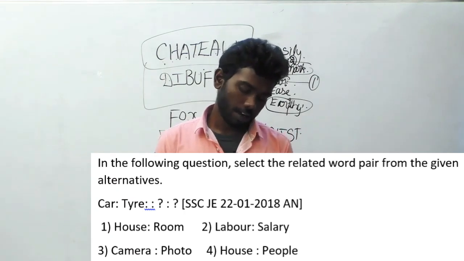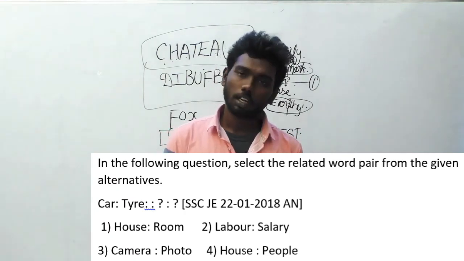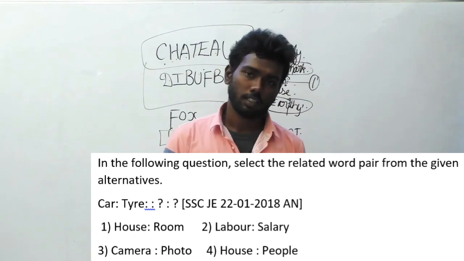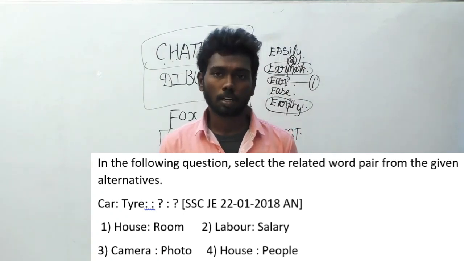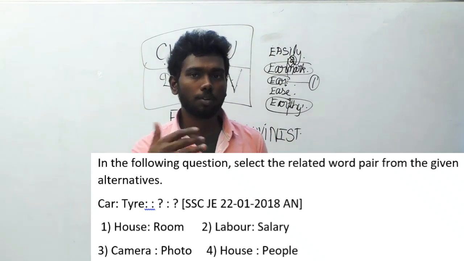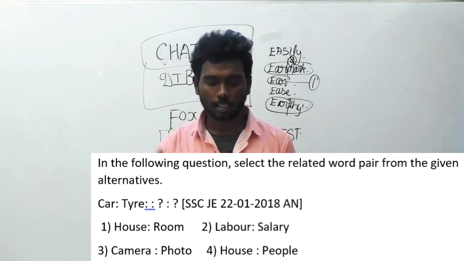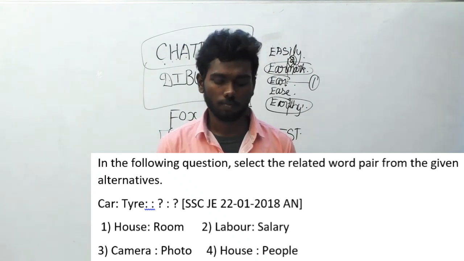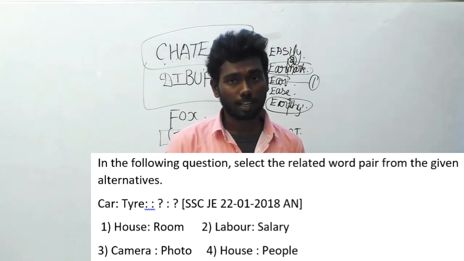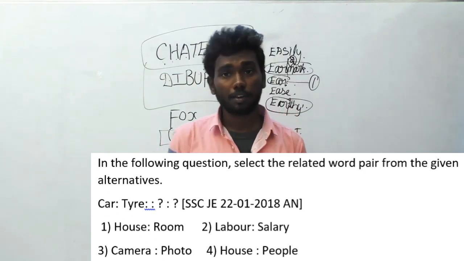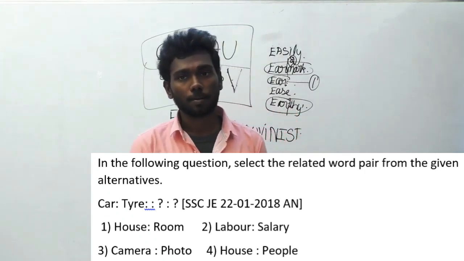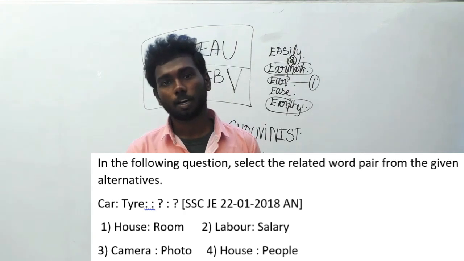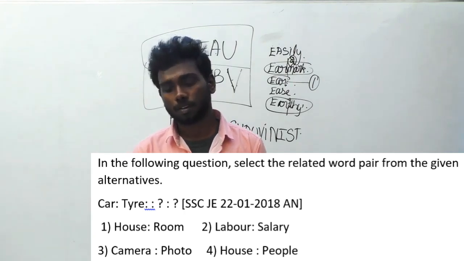So, initially you have to find car is to tire. What is the logic between car and tire? Tire is a component of a car. So, in the same way, you have to find component of other things. Is labor a component of salary? No. Is photo a component of camera? No. It is a feature of camera. It is not a component of camera. Component of camera means lens may be a component of camera, but photo is not a component of camera.